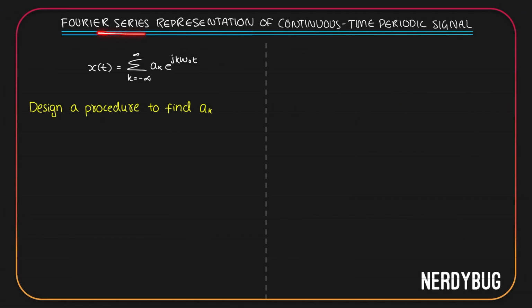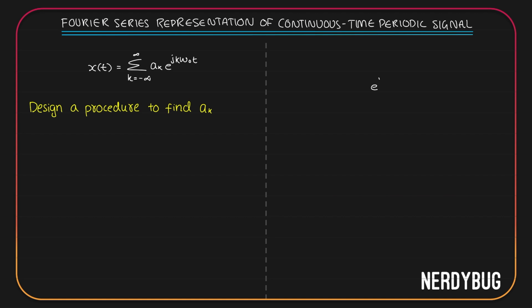We learned the Fourier series representation of continuous time periodic signal. We can write x of t as summation from k equals minus infinity to infinity ak e raised to j k omega naught t. Here we know what e raised to j k omega naught t is. This is the set of orthogonal signals that we are going to use to represent our periodic signal x of t as a Fourier series.